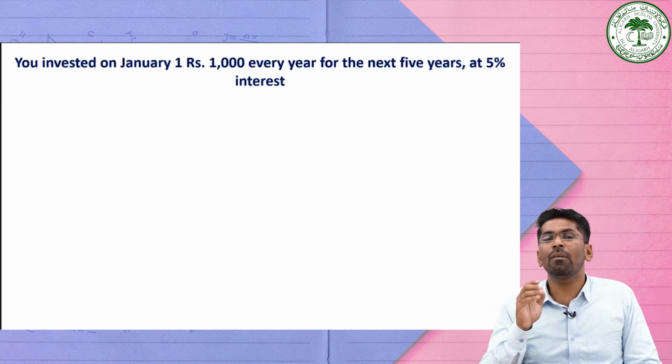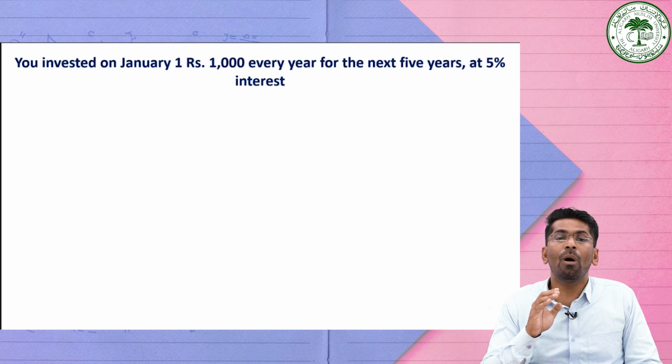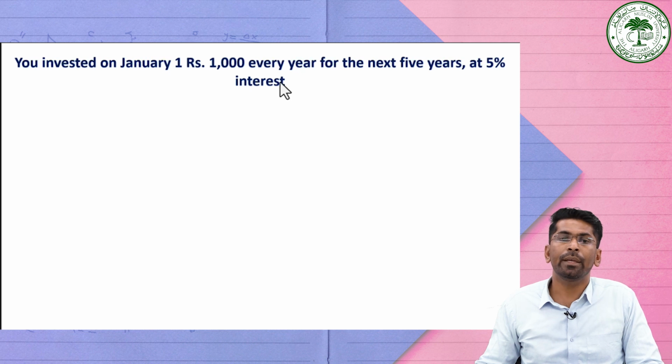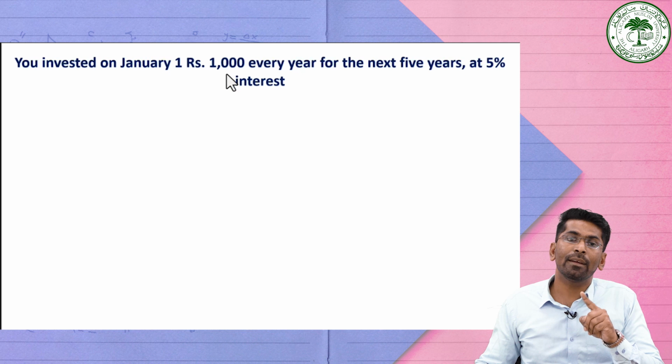You invest 1,000 rupees every year on January 1st for the next 5 years at a 5% rate of interest, and we want to find the future value of this investment. Since it is made on January 1st, this is a hint for the annuity due, because payment is made at the beginning of the period.